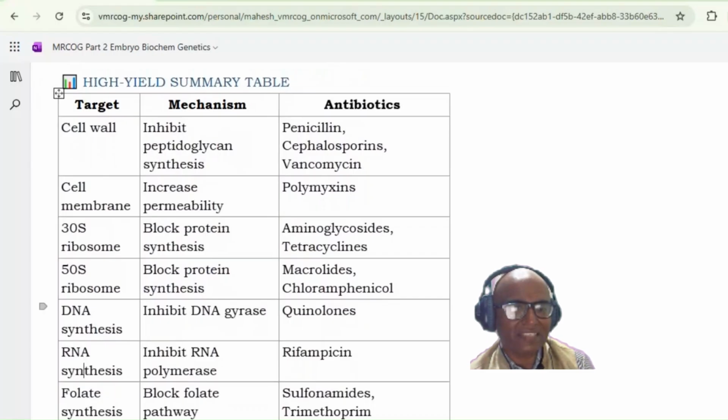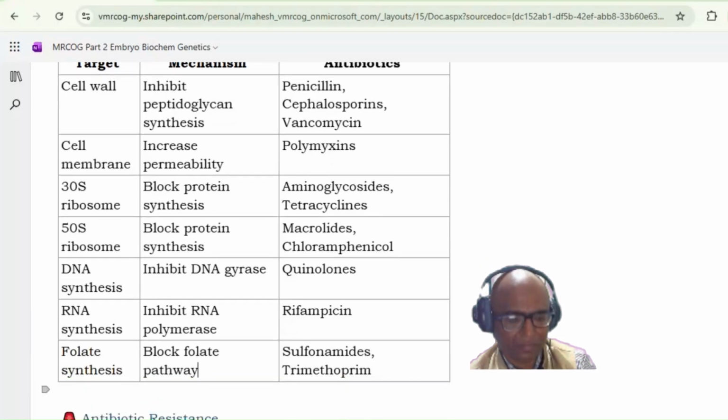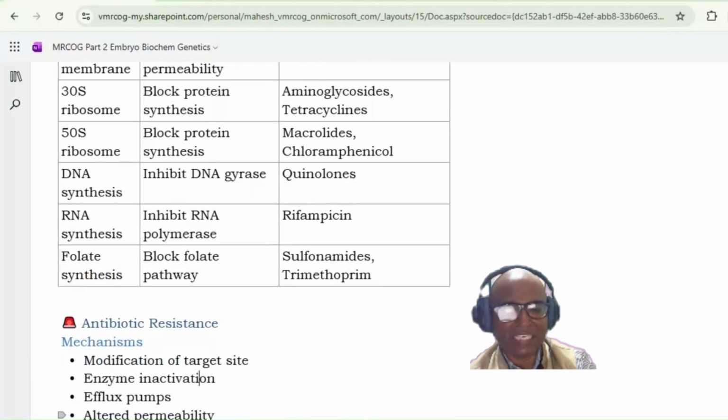So DNA synthesis, inhibit DNA gyrase, quinolones. Then RNA synthesis, rifampicin, inhibits RNA polymerase. DNA-dependent RNA polymerase is inhibited by rifampicin. Then folate synthesis, block folate pathway, sulfonamides and trimethoprim. Now coming to the antibiotic resistance.